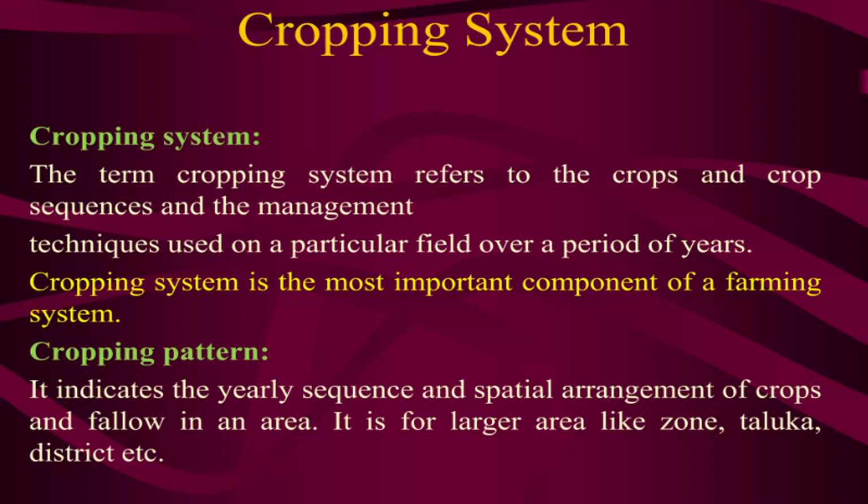That is, in what period you will be growing your plants, what the spatial arrangements of crops will be, and what modifications you make in the arrangements. It is meant for a larger area like a zone, taluka, and also district. So what are the basic principles?